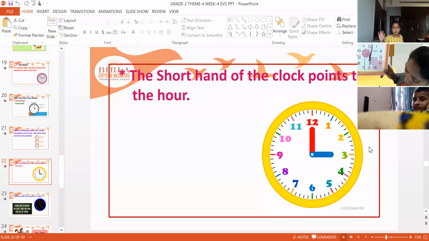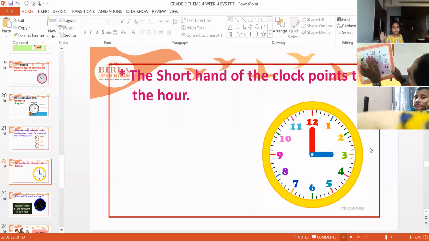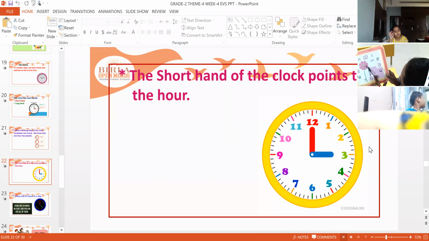Now it's 12:28. So here, how will you see 12:28? The short hand should come here, and this long hand will come to 28 here. Okay, 12:28.